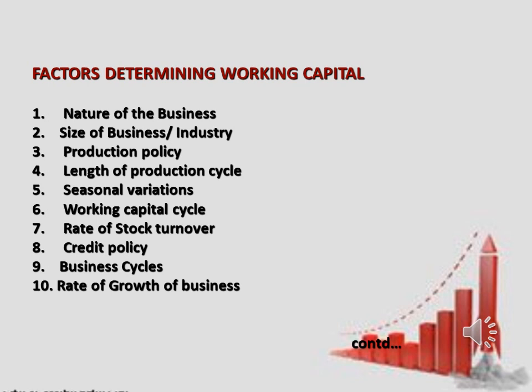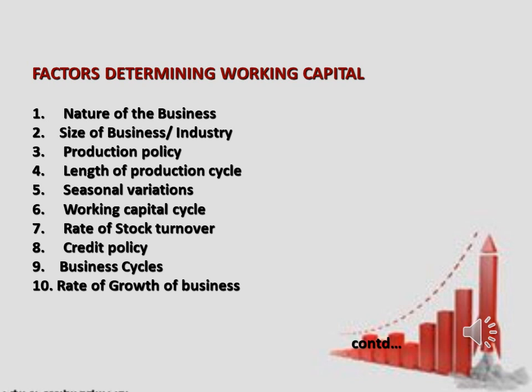Next is seasonal variations. In certain industries, raw material is not available throughout the year. They have to buy raw material in bulk during the season to ensure an uninterrupted flow and process them during the entire year. So during the time period in which they purchase the raw material, a larger amount of working capital is required.